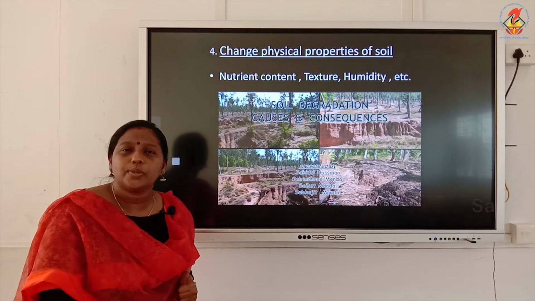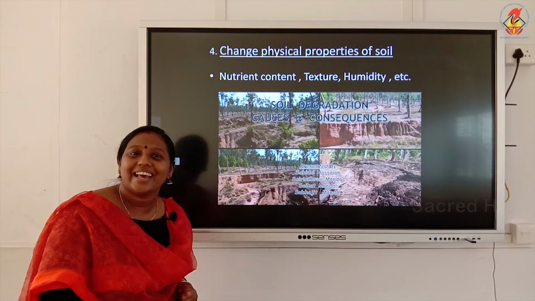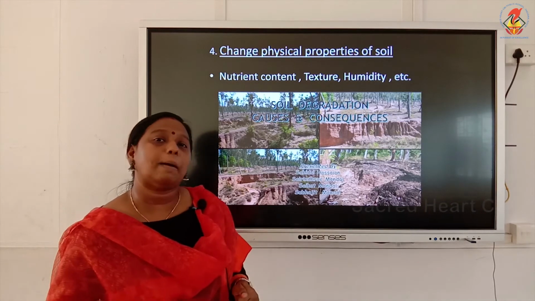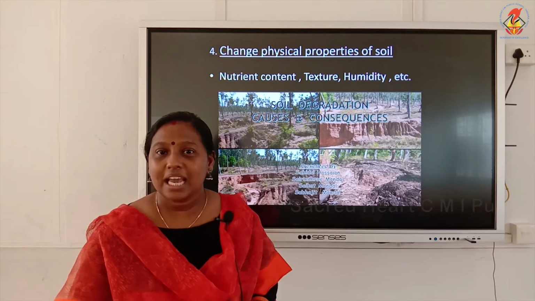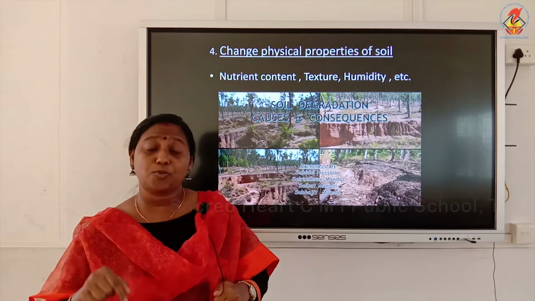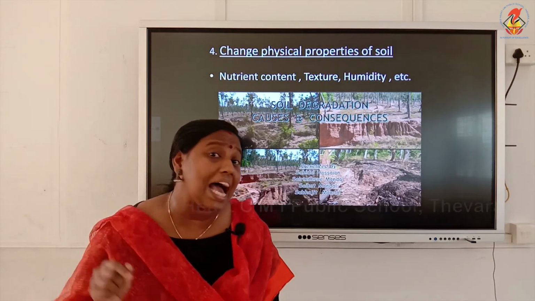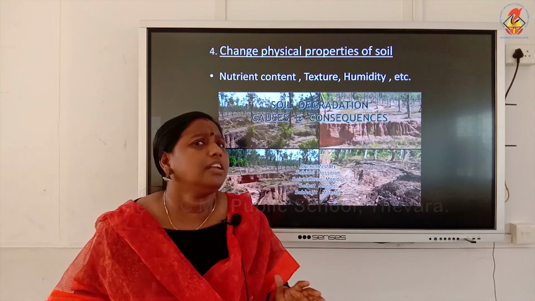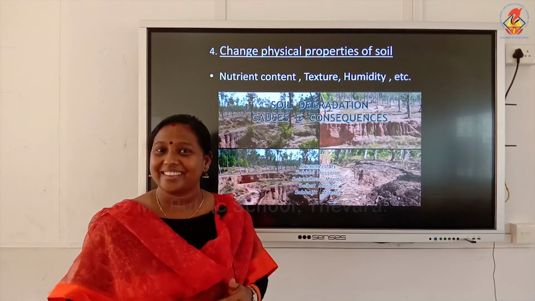Now what happens when the physical properties of a soil change? Actually, the soil will support life. The type of plants growing in an area, the type of microorganisms which are seen in an area, the type of animals living in an area, everything depends upon the type of soil present there.